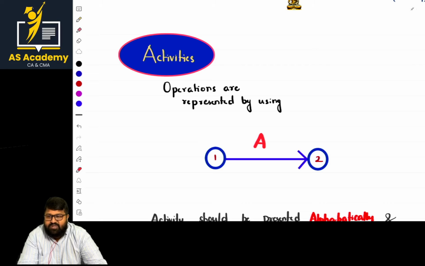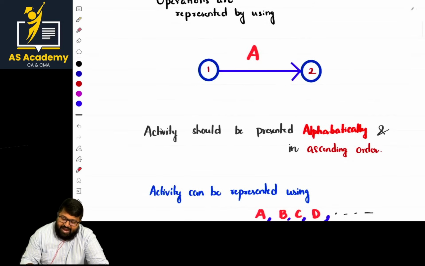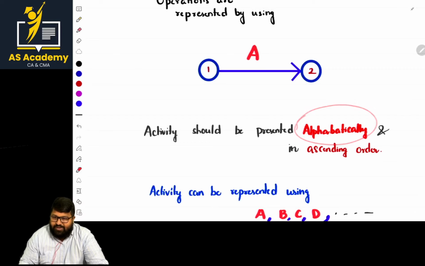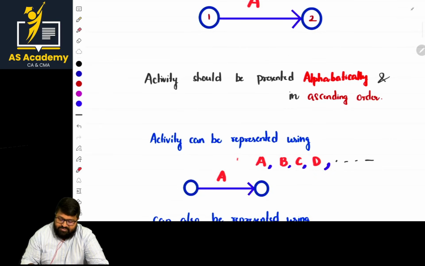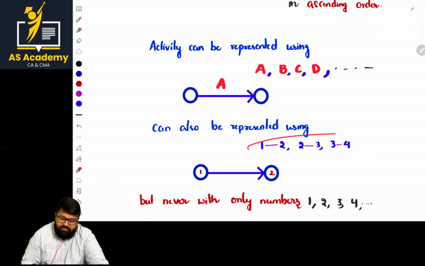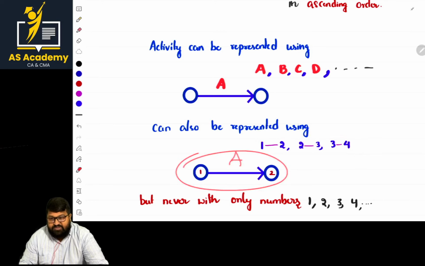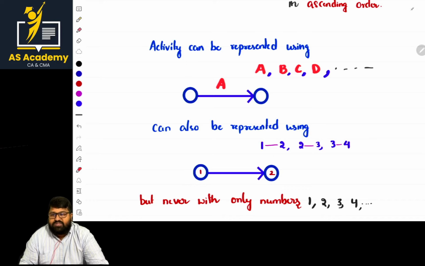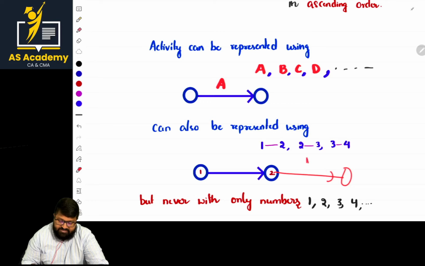The diagram should be neat and tidy enough. So present it in pencil first, in rough. If you are satisfied that the conditions given in the question are satisfied, then you can go ahead with the pen. First, the activities should be presented alphabetically in ascending order, that is A, B, C, D and so on. The best example is this. We are representing them with capital letters, basically. They can also be represented with numbers, that is 1, 2. So this is an activity. Activity A can also be represented as 1, 2, or B can be represented as 2, 3. So from here, for example, B starts.